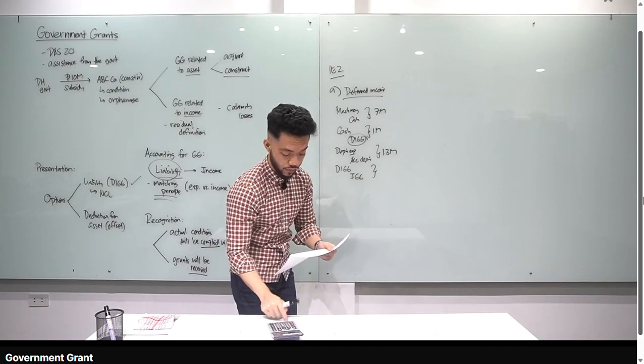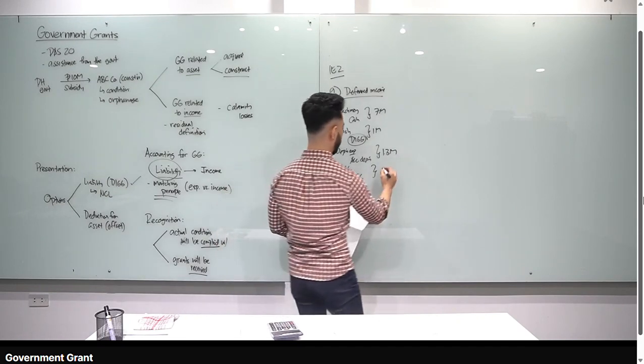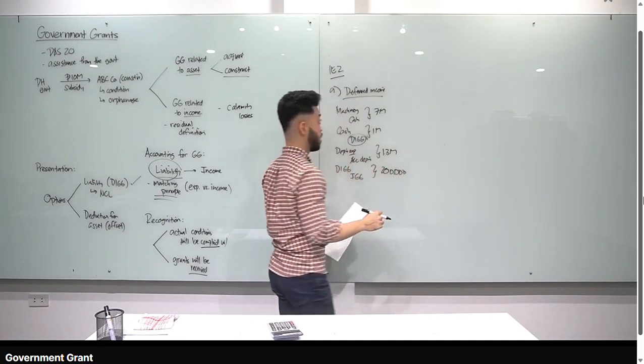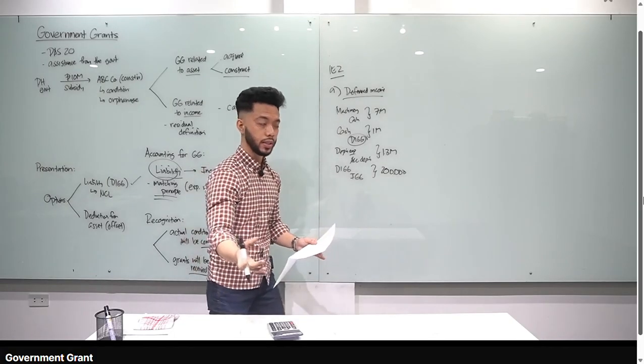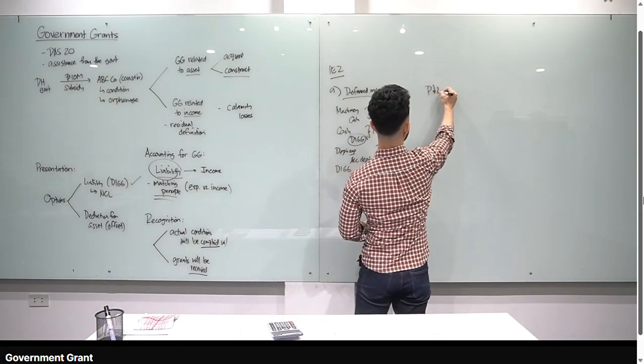1 million, divide natin sa useful life of 5 years, that is 200,000. Alright, so ito yung alam natin. So ito yung deferred income. Now, gusto ko lang i-point out din class kung how much yung effect in the P&L, the profit or loss.